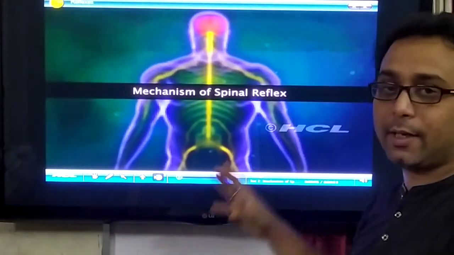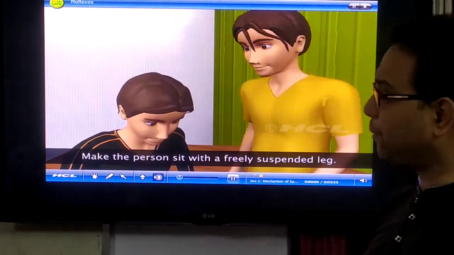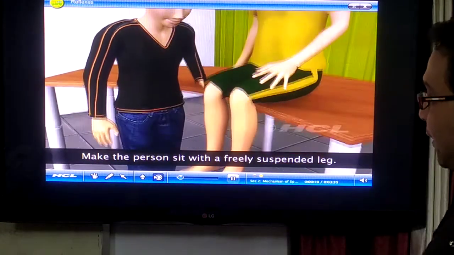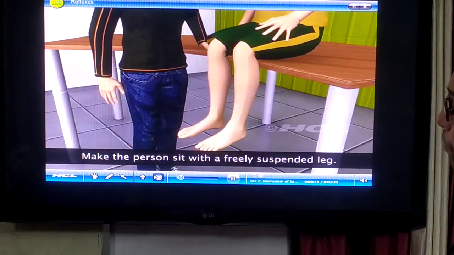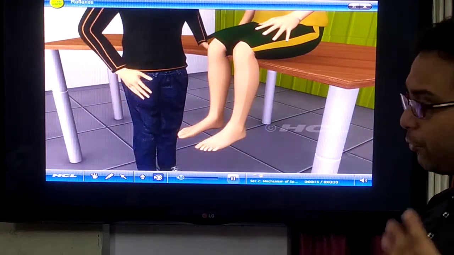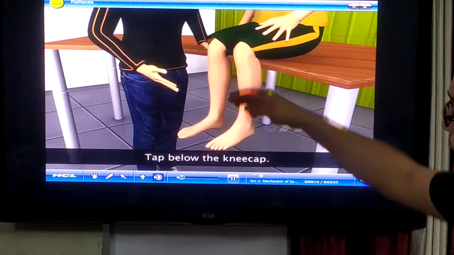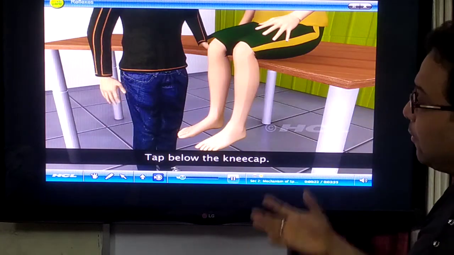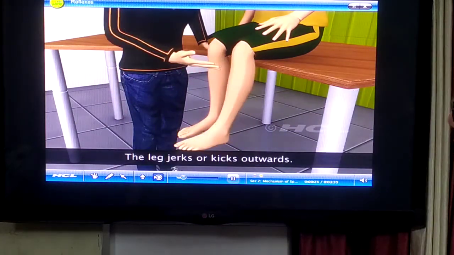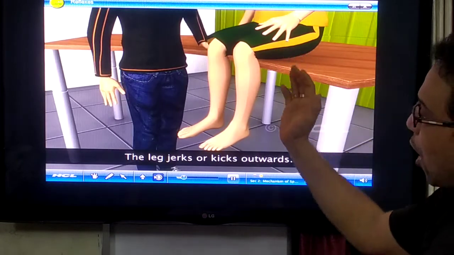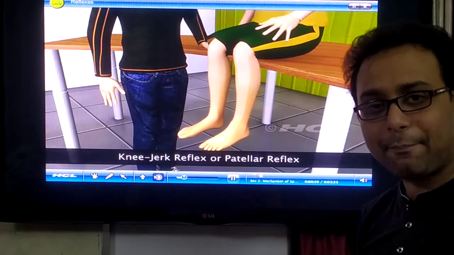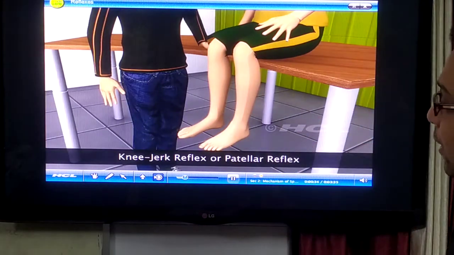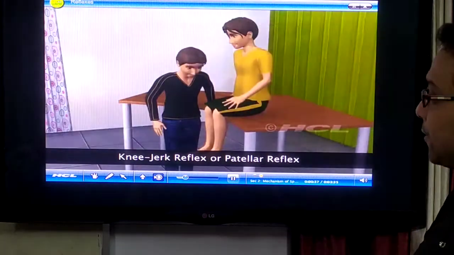Mechanism of spinal reflex. That is the most common type of reflex action. Make the person sit with freely suspended legs. Tap below the kneecap in that position. At that time the person's leg kicks outwards. Why is this happening? This is happening by the reflex action. This is the knee jerk reflex.